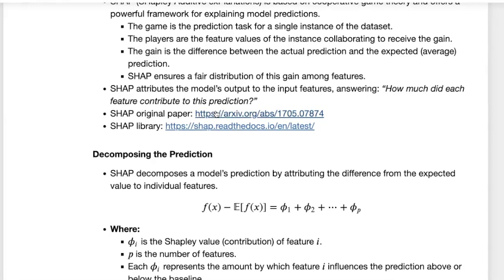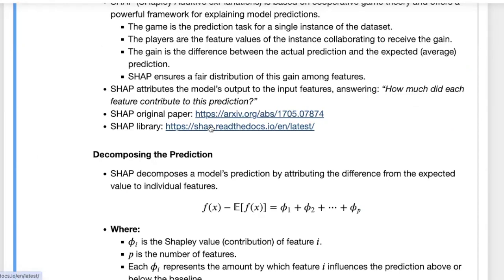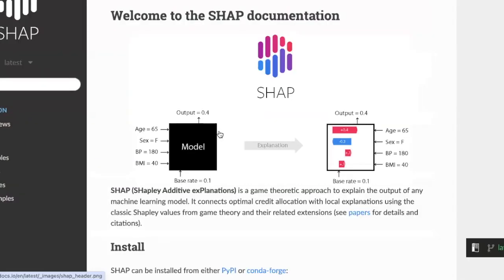Here we have the link to the original SHAP paper. You can see that this is available on arXiv. It's a very nice paper to read that was first published in 2017. SHAP also comes with a very nice library, very similar to NumPy, SciPy, and Scikit-learn, that you can use to get what we call SHAP values.